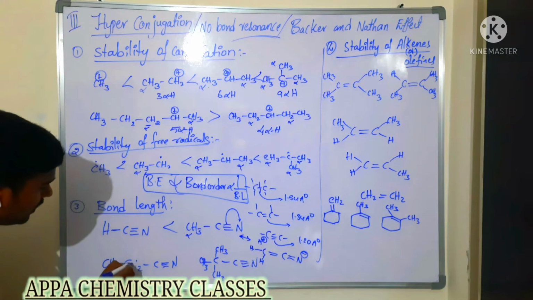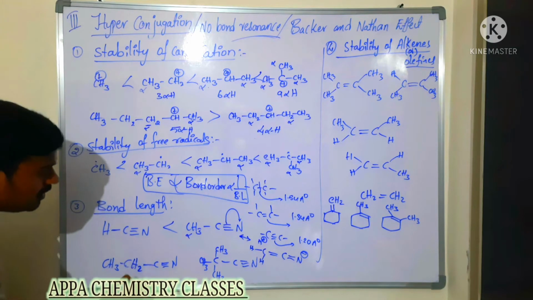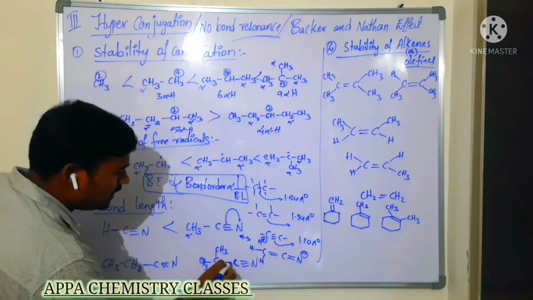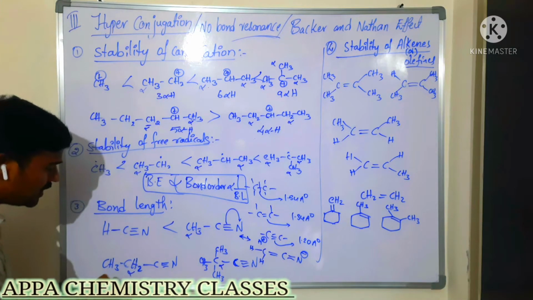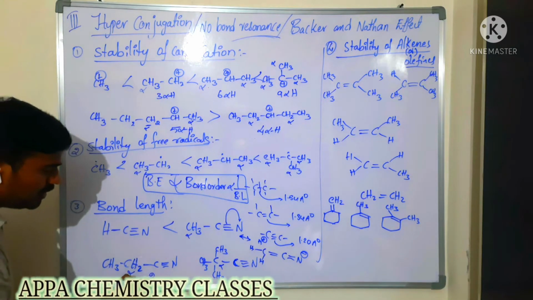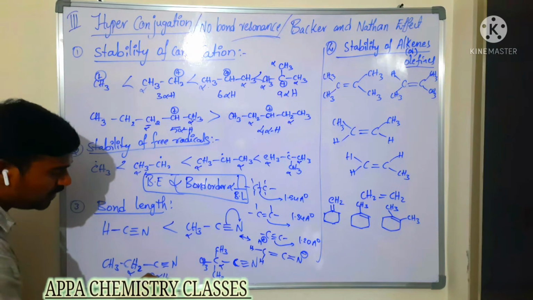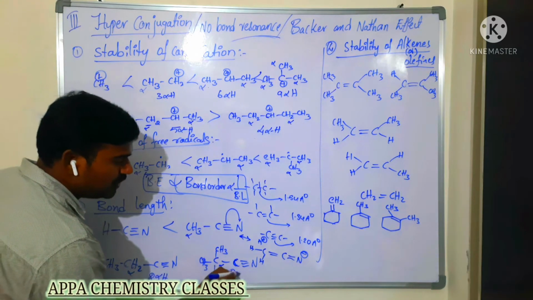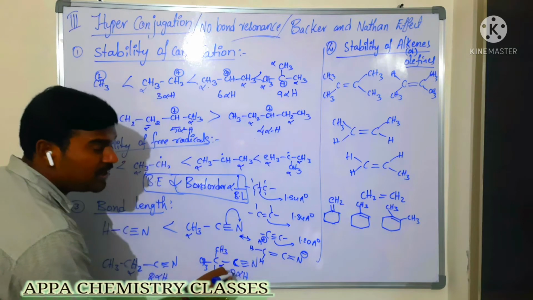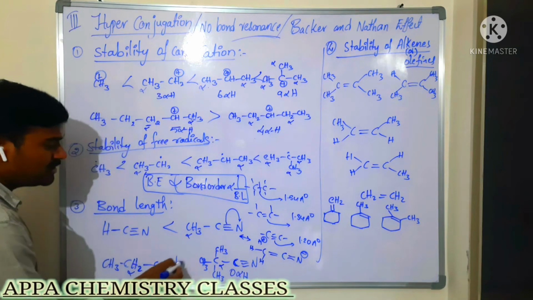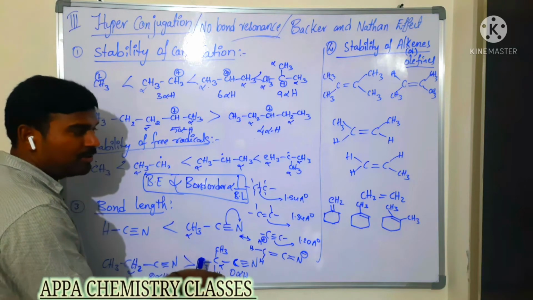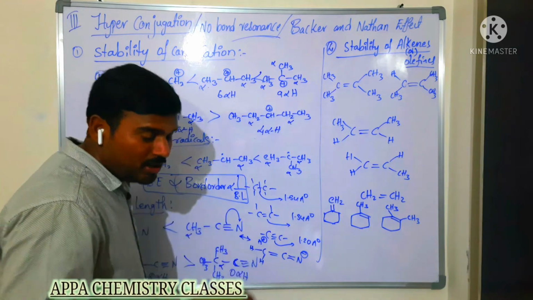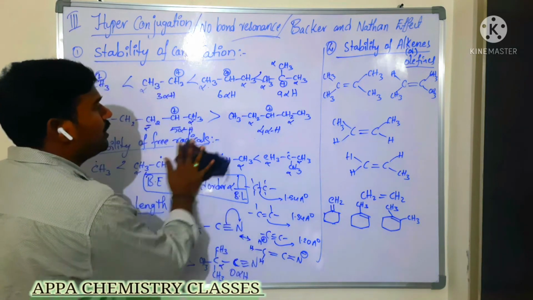Now in this case, you can take the CH2CN. Is there any alpha carbon? This is the alpha carbon, adjacent to the unsaturated carbon. Here how many alpha hydrogens? 2 alpha hydrogens. Here 0 alpha hydrogens. No resonance at all here. But here resonance is possible. So for that reason it is having more bond length when compared to this molecule. Is that clear? So that is the most important thing you need to remember here.